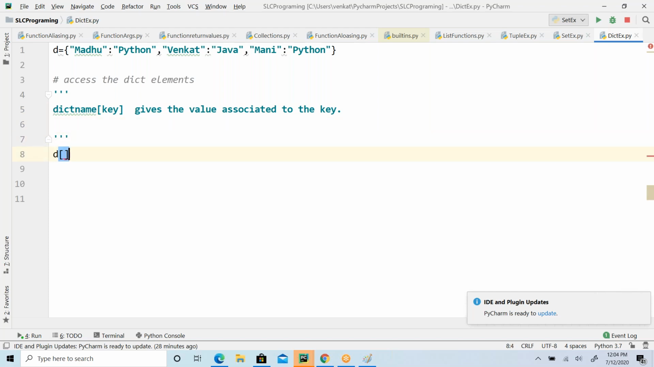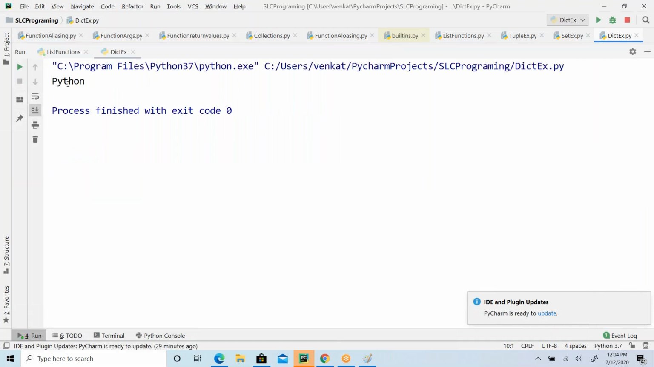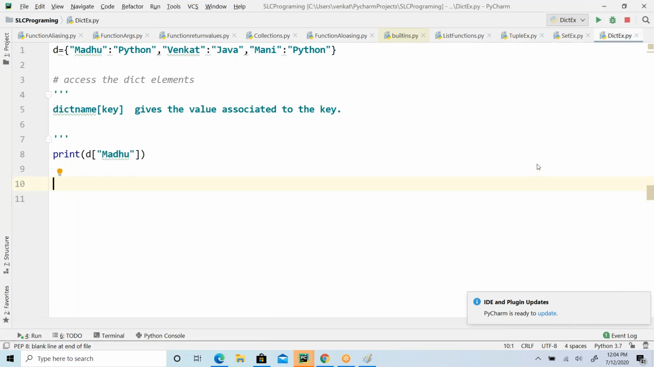Now, what is my dictionary name? D. And what is the key here? Madhu. Now the value it is going to give is the associated value, which is Python. So just print it. It is going to give me Python, because the Madhu key is associated to the value Python. Do you understand how to access it using keys? In case of list and tuple, we can access them using index values. In case of dictionary, you can access them using keys.